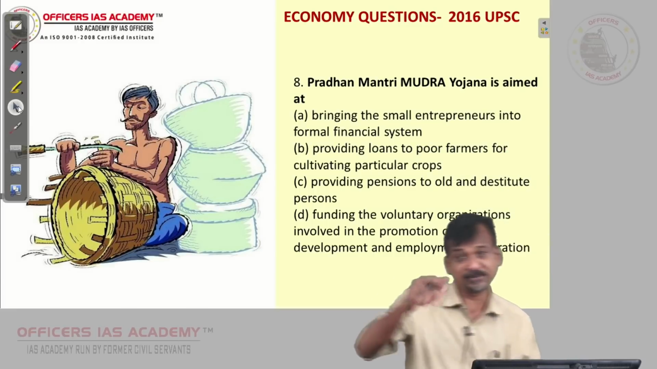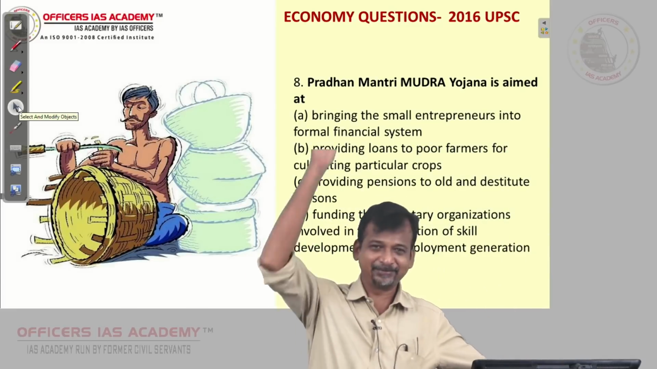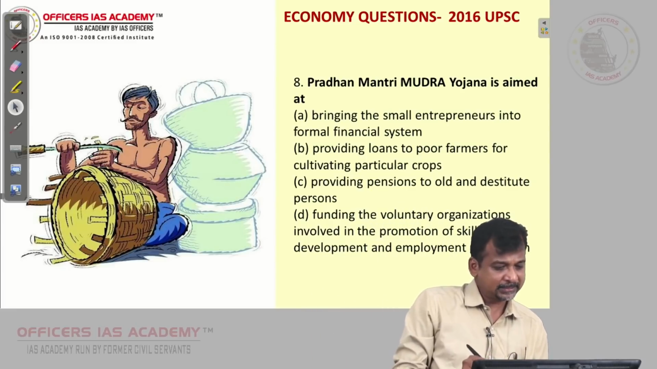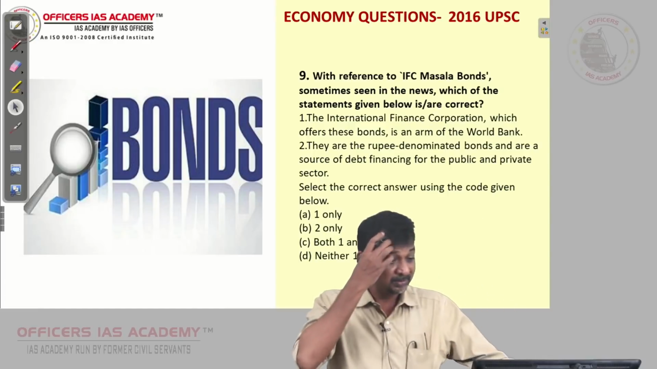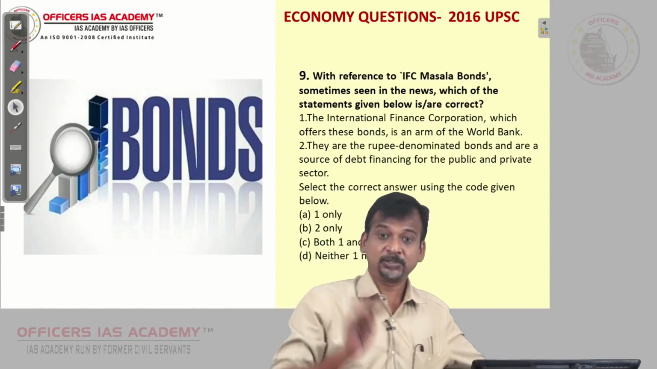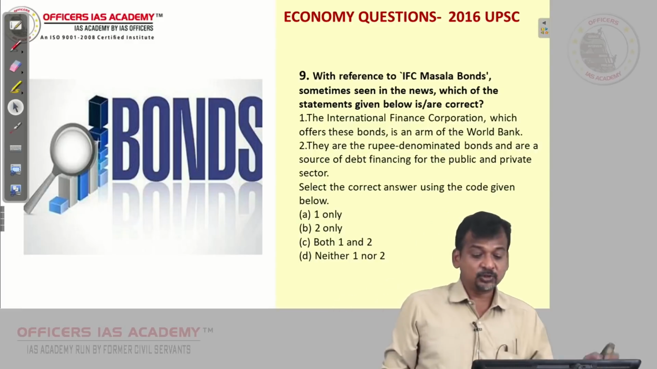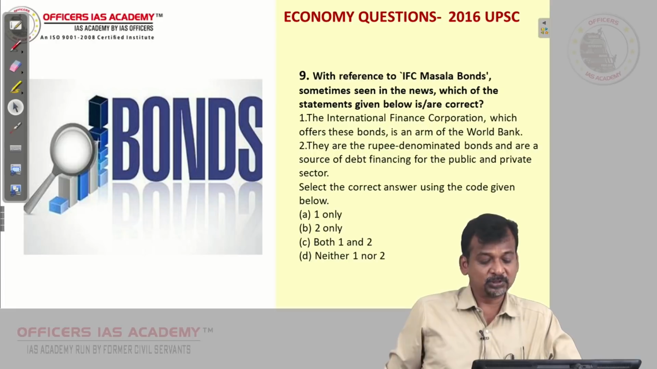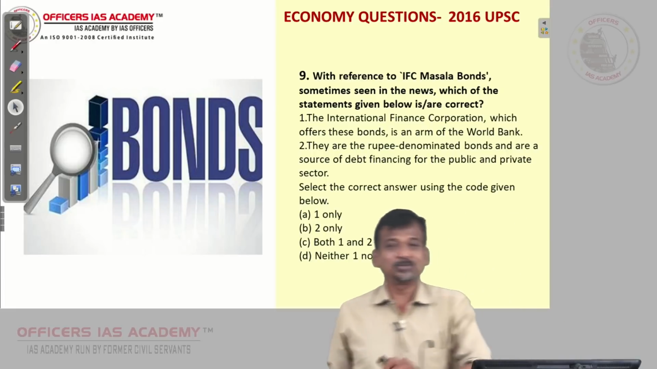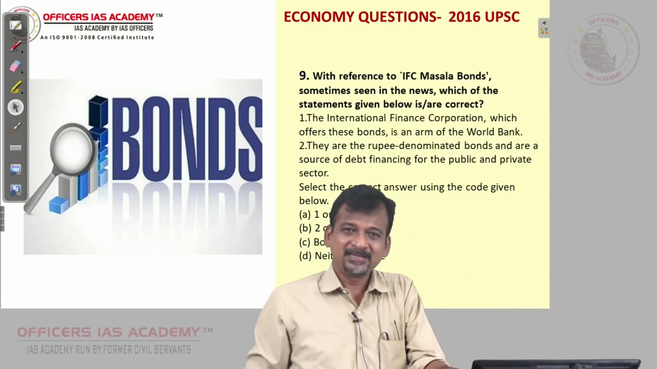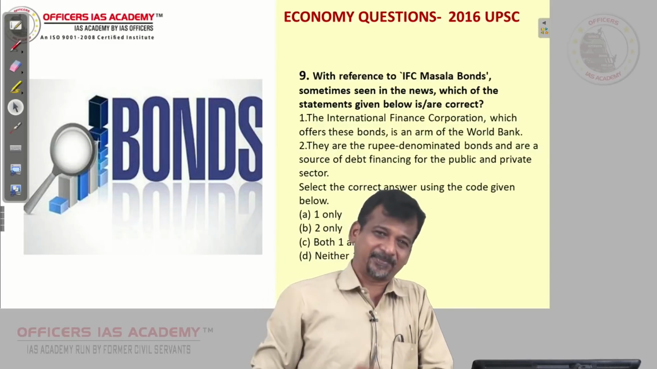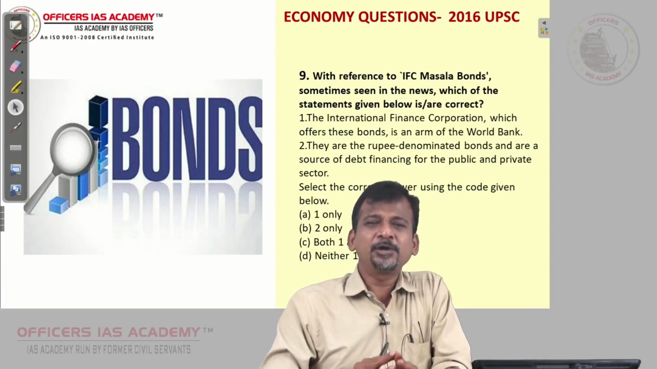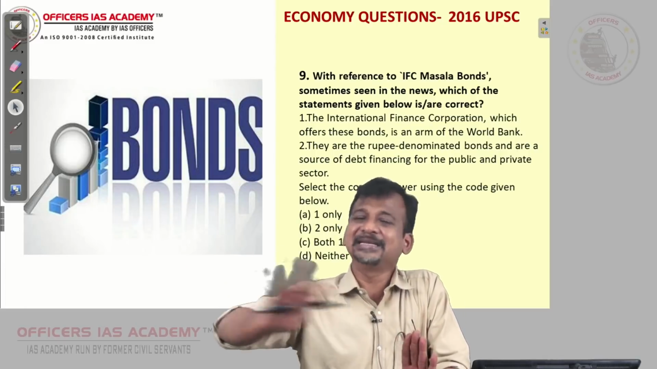And for your information, we have repaid that loan. That time itself, within 1 year itself, once we started growing, we repaid that loan. And I think this is the last question of economy which was asked in 2016. With reference to IFC Masala Bond, sometimes seen in the news, which of the following statement is correct? Now, what is this IFC Masala Bond? See, IFC is International Finance Corporation, a part of World Bank. Now, they basically wanted to especially strengthen private sector in different countries.